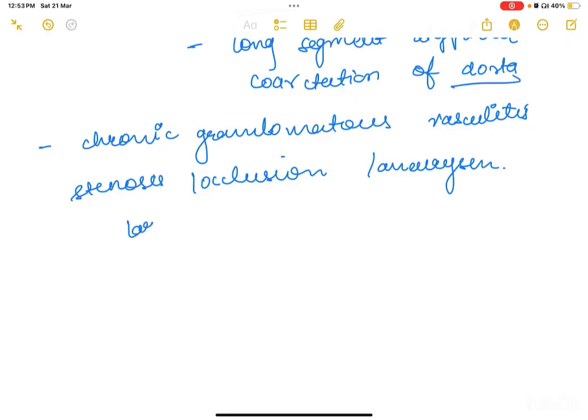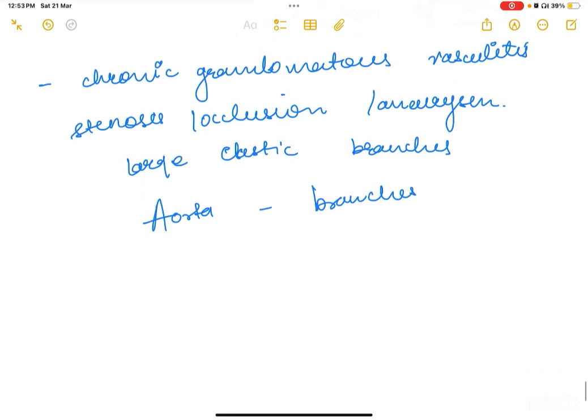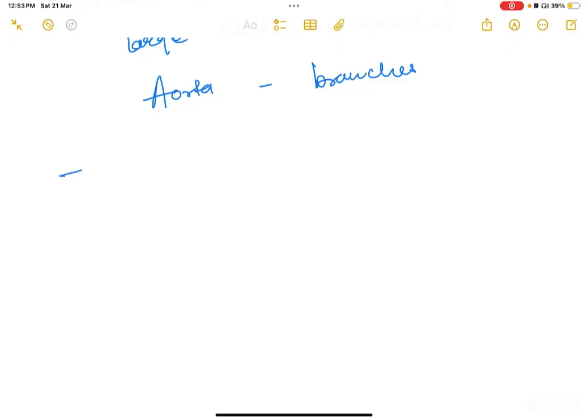Large elastic arteries means typically the aorta and its branches, like the pulmonary artery and the coronary arteries. Okay. So what does it affect? It mainly affects young Asian women. Like you girls who are living in Asia, so young Asian women during their reproductive period.